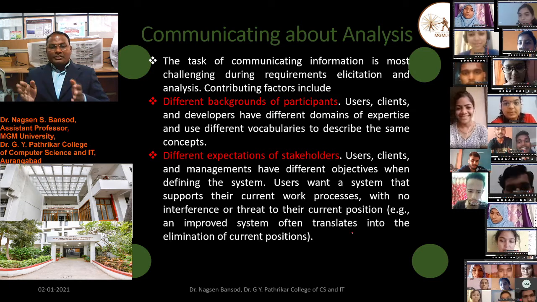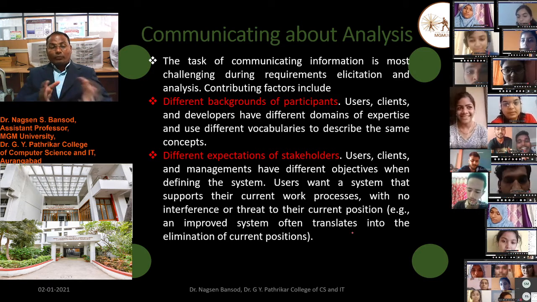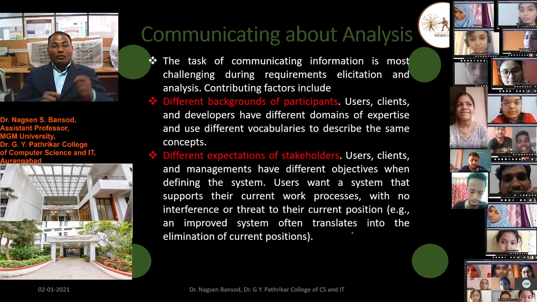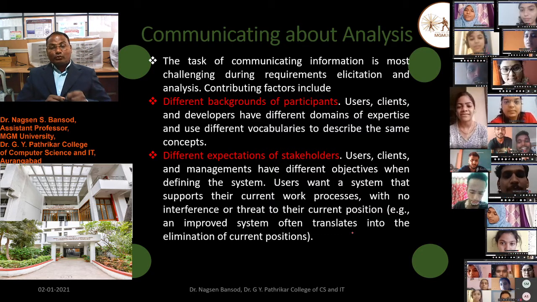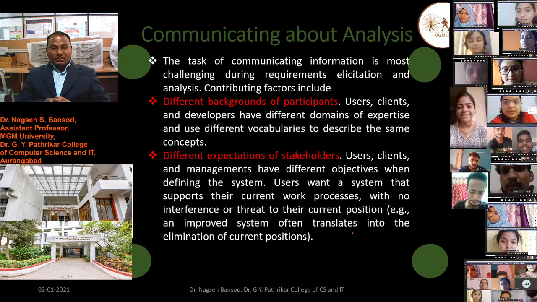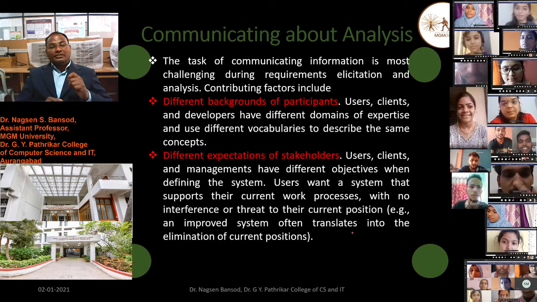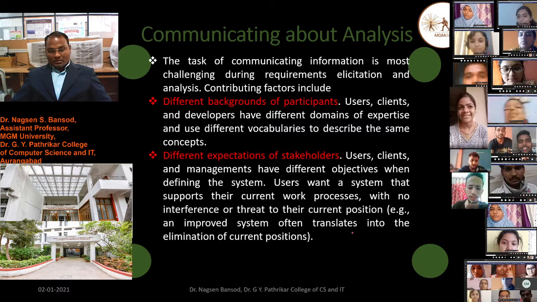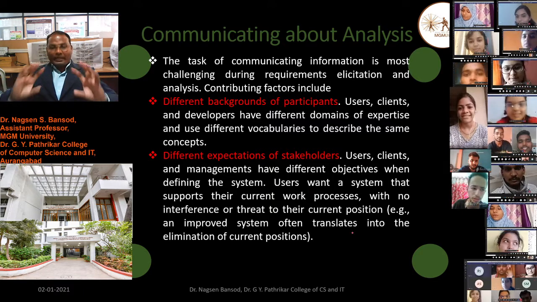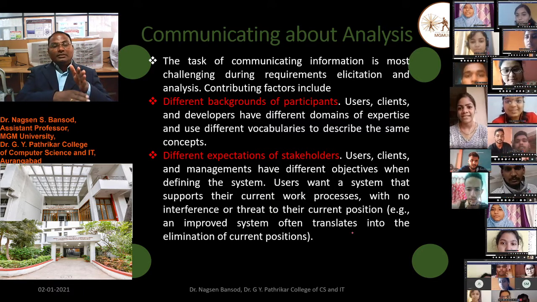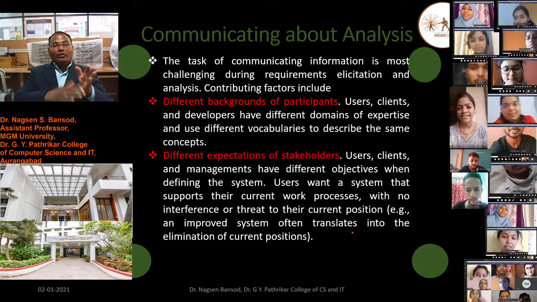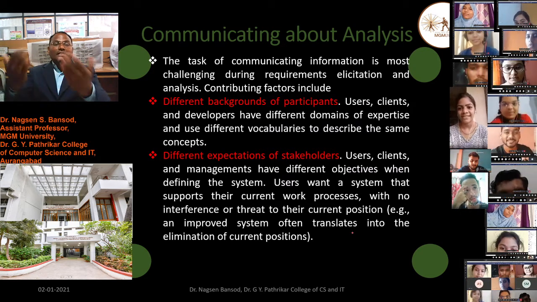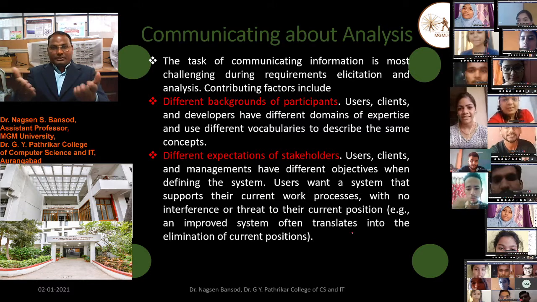Users want a system that supports their current work process, with a number of interfaces or threats to their current position. For example, an improvement system often translates into the elimination of current positions. If we want to upgrade the system, then the current system will be eliminated, and will not be used in the next developed system.